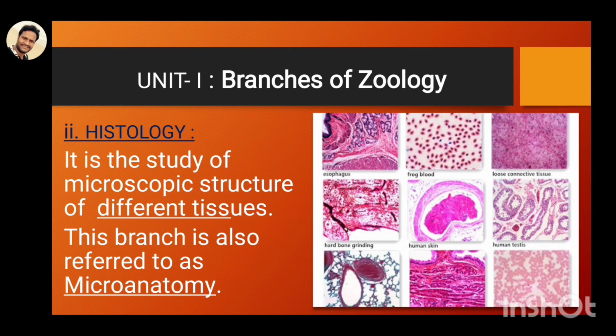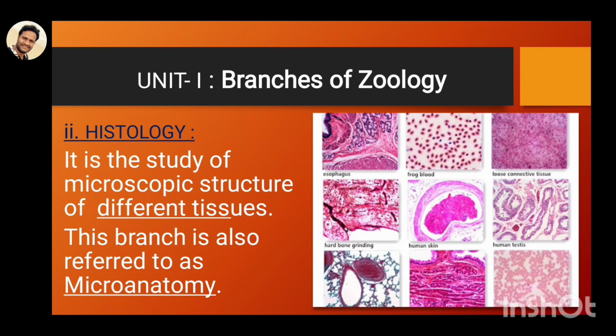In histology, we can't see with our normal vision, because it is very minute in level. So it is the study of the different tissues. What are tissues? Our body is made up of millions, crores of cells. Cells together are called a tissue. Tissue is located in the liver, kidneys, intestine, brain, ovaries and so on.